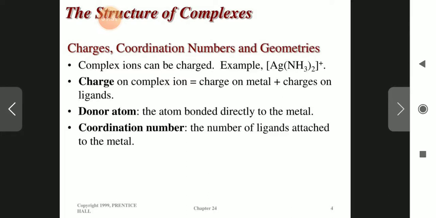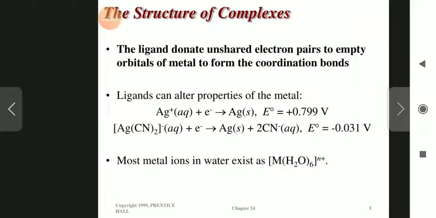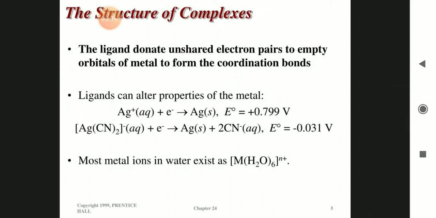Donor atom: the atom bonded directly to the metal is a donor atom. Coordination number: the number of ligands attached to the metal is called the coordination number. For example, in this example the coordination number is 2 because the number of ligands is 2. The ammonia molecules are 2. The ligand donates an unshared electron pair to an empty orbital of the metal to form the coordination bond.